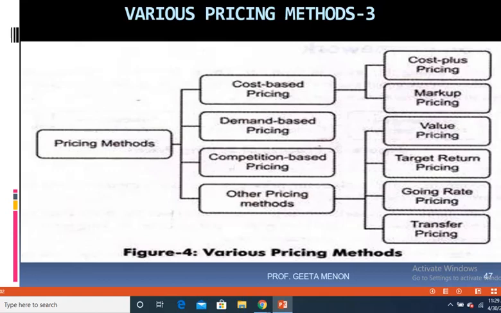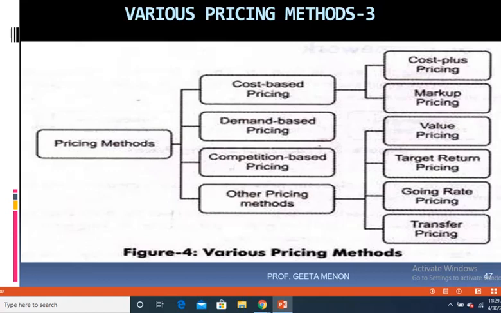I had spoken to you that how a company makes a lot of investment into capital, into machineries, and incurs a lot of expenditure in manufacturing the goods. So they have a target rate of return, that means they want a certain return on the amount that they have invested. So in order to get that money back, they fix a price so that they achieve their objective of securing the return on investment. So if the pricing is based upon such a policy, then we call it as target return pricing.